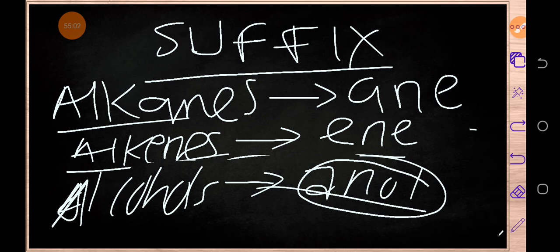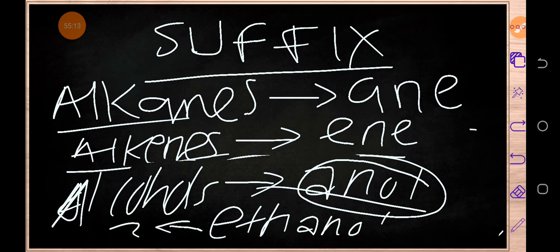Let's take, for instance, the prefix we have is eth, which is showing us that this compound has got how many carbon atoms? 2. Then we've got ano, which is showing us that this compound which I've made belongs to where? To alcohols. Belongs to the family which is called alcohols. So if you can read, this is ethanol, and ethanol is very common. So ethanol belongs to which family? Alcohols.